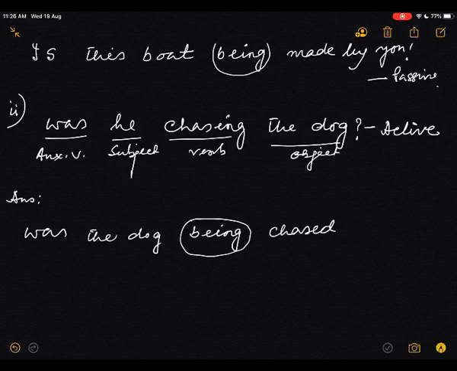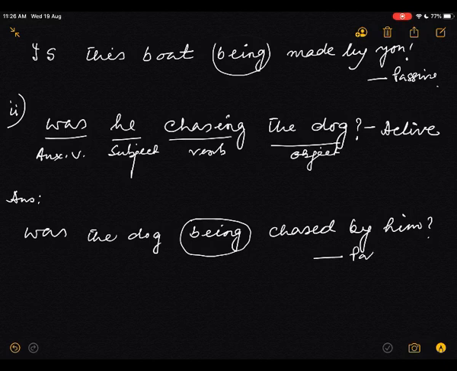Chased by him, question mark, and this is the passive voice. Was the dog being chased by him? Next sentence, understand?